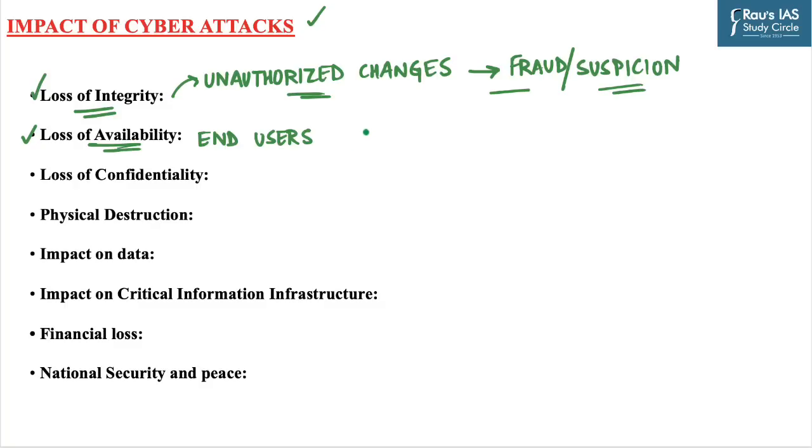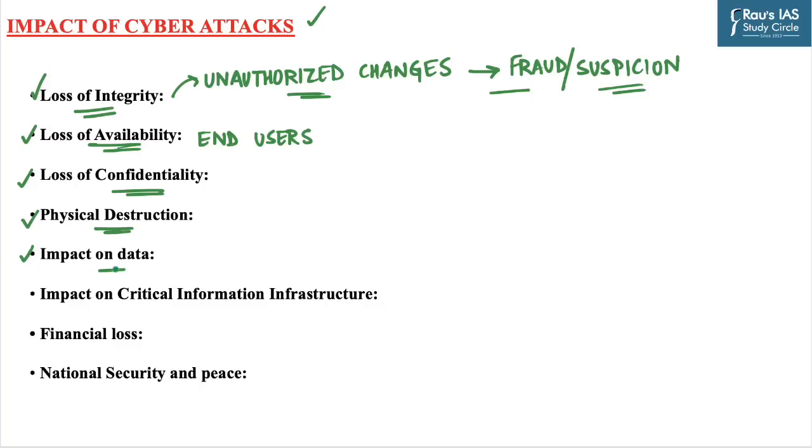Let us assume you have a personal computer and it is being attacked for some purpose. And some spywares are of such a nature that you will not be able to use your system without getting permission from the attacker. The third one is loss of confidentiality. The consequences of unauthorized disclosure of information range from loss of public confidence to national security threats. And the next is physical destruction. Ability to create actual physical harm or destruction using the IT system.